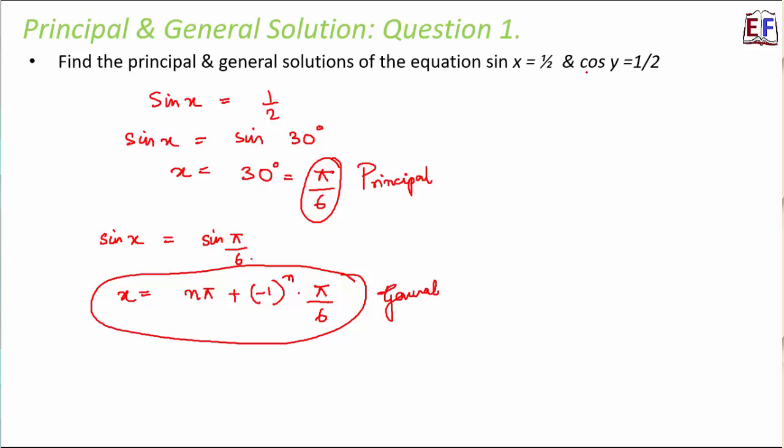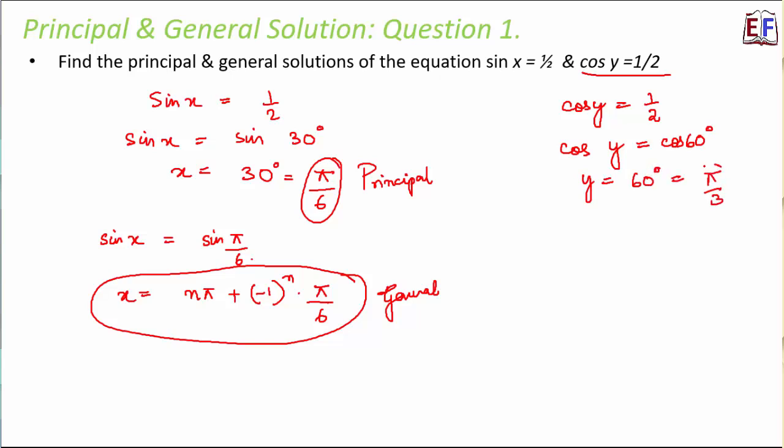Now let's look at the second equation that we have, that is cos y is equal to 1 by 2. And what is the value of cos y? I mean cos how much is 1 by 2? Cos 60 degree. So we can say that y is equal to 60 degree, that is pi by 3. So that's the principal solution.